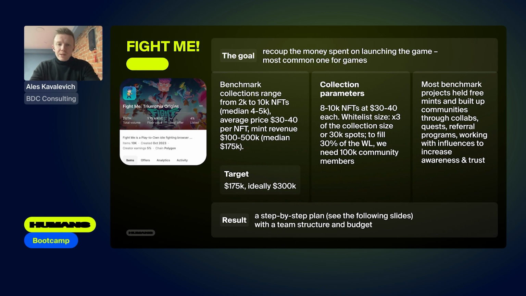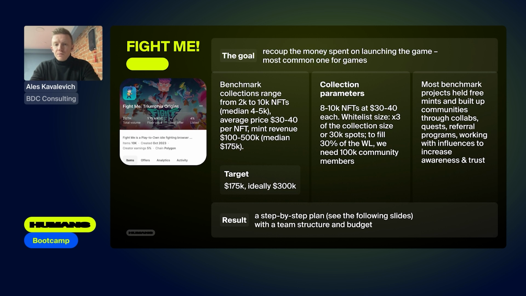In general, we were not aiming to earn anything, but at least to recoup the costs in order to prepare the game for a great market entry with the ready community. The game itself is planned, and the release of the game is planned for the first quarter of 2024. So basically, we have determined the size of our collection and the approximate price, which we later naturally plan to adjust based on the realities of the market.